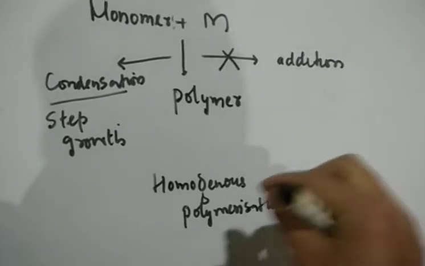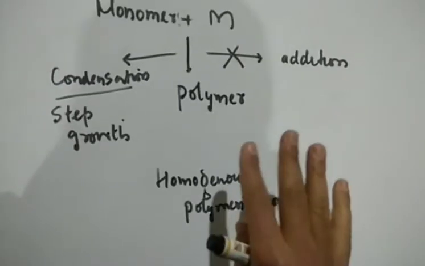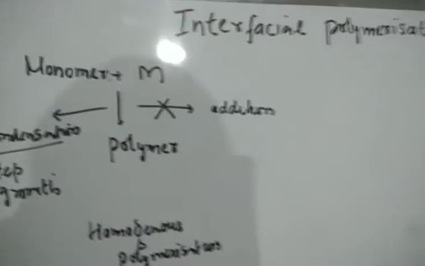But there's a case where the monomers are not miscible in the solvents. That case we are going to discuss today. That's called interfacial polymerization. Now we'll start the interfacial polymerization. ये तो यहाँ तक कुछ basics हो गया. तो interfacial polymerization में basically क्या होता है?